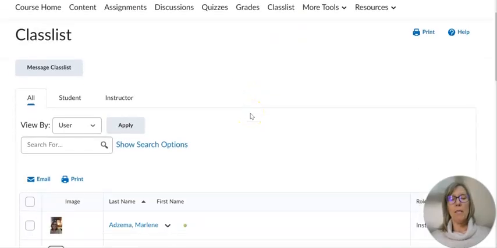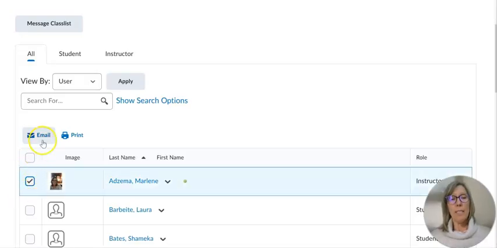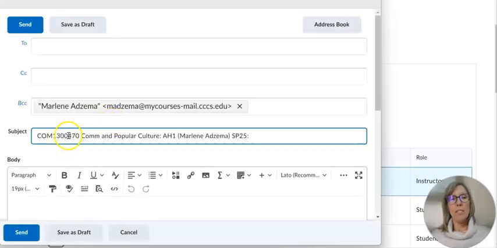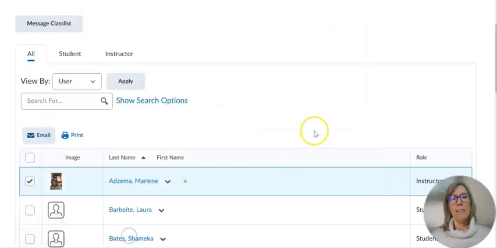This is a list of everybody in the class. If you need to contact me, the easiest way within D2L is to click here and click on email. That will connect you to the D2L messaging system. You can send me a message here. Note, if I email you through D2L, my name looks like Madzima. My name's actually Marlene Adzima. That's just how D2L formats the names.